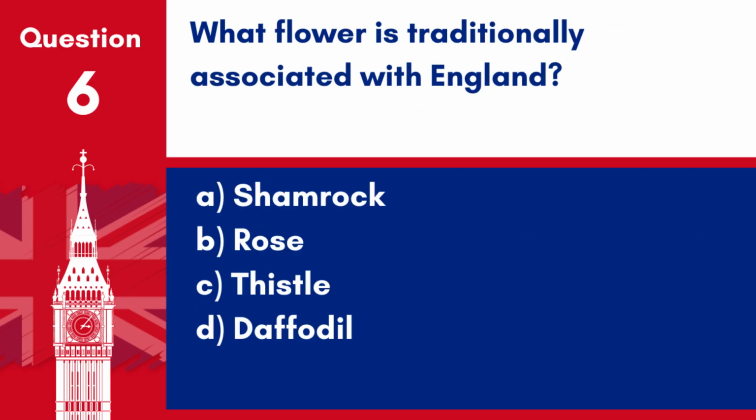Question 6. What flower is traditionally associated with England? A. Shamrock. B. Rose. C. Thistle. D. Daffodil. Answer: B. Rose. The flower traditionally associated with England is the rose.